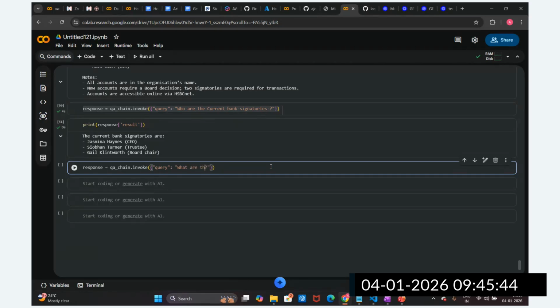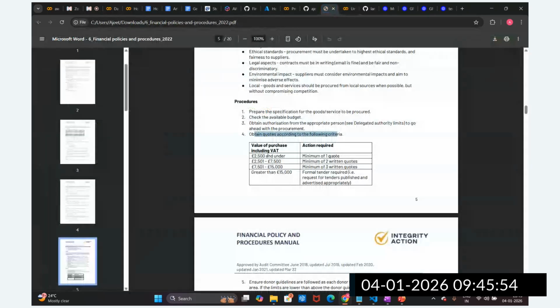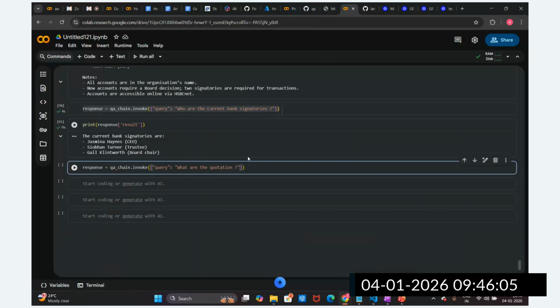What are the quotations required based upon the purchase value? What is the quotation requirement based on the purchase value?